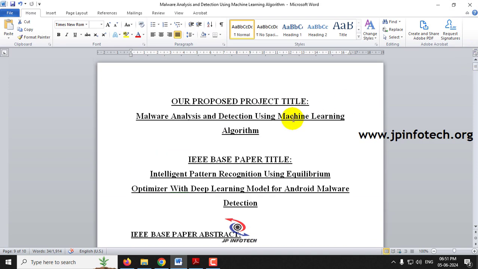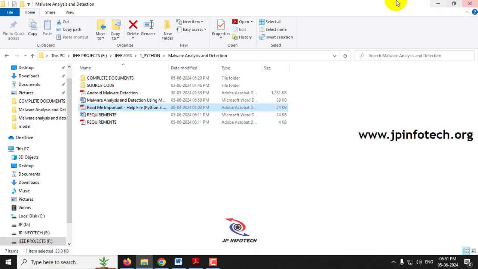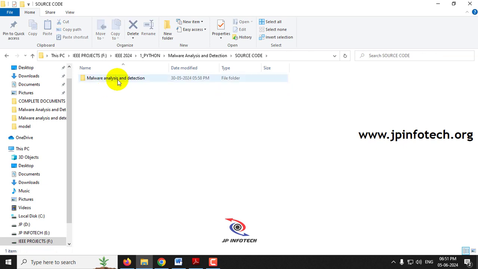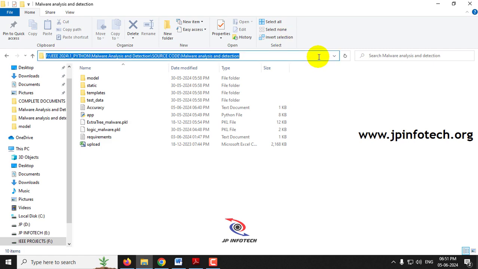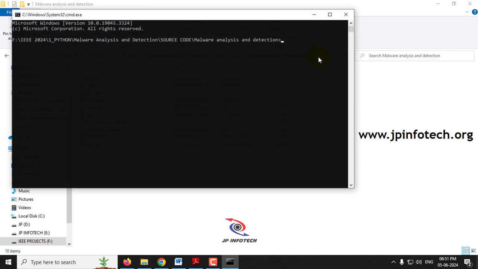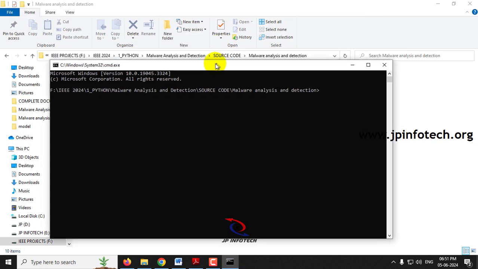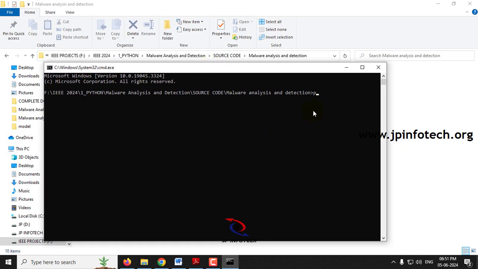So now let us execute the project. Before execution, make sure that you have fulfilled the requirements mentioned in the requirements file, with the exact versions of Python and libraries installed in the system. So now we go to the source code. Inside the source code, we have the malware analysis and detection folder, and inside that, we have the app.py. So now let me open the command prompt. In the command prompt, type python app.py and press enter, and kindly wait for a few minutes.